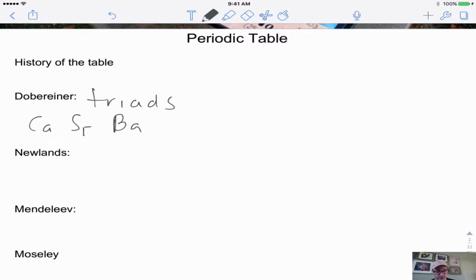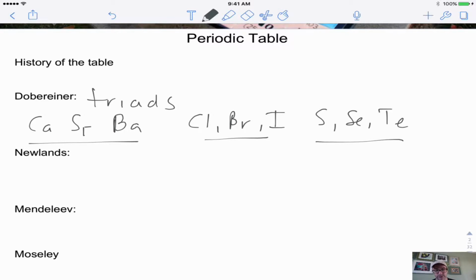You could do this also with chlorine, bromine, and iodine, and with sulfur, selenium, and tellurium. So these were what's known as triads. It was early on, but this is an important thing that the IB exam in particular would like you to know. Some fun facts like this.